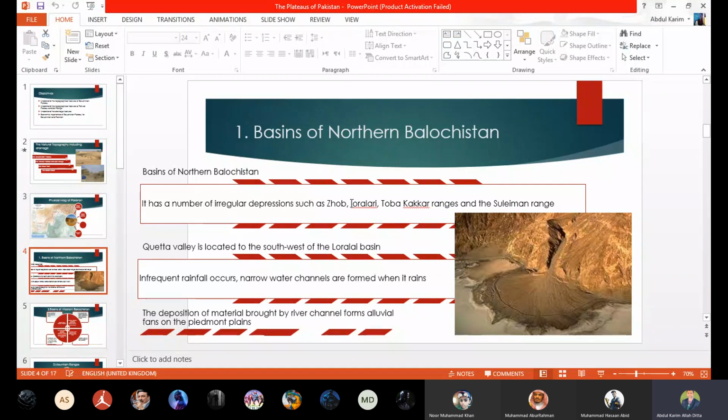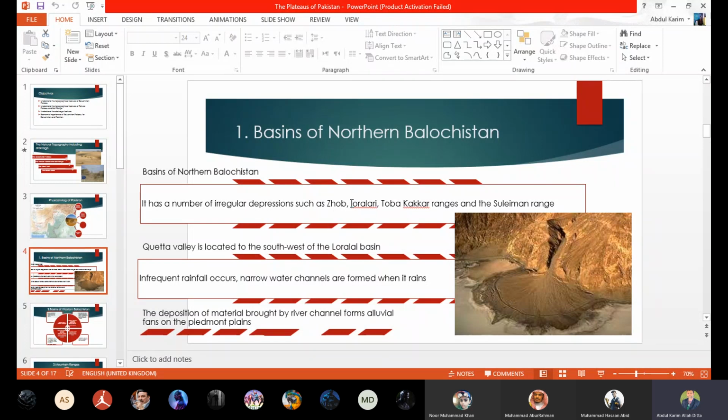If we check the location of Quetta Valley, it is located in the southwest of Loralai. Loralai is a city too, beta, and there are many basins over there.